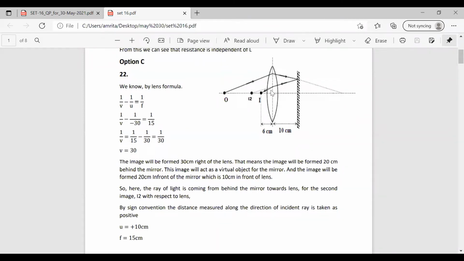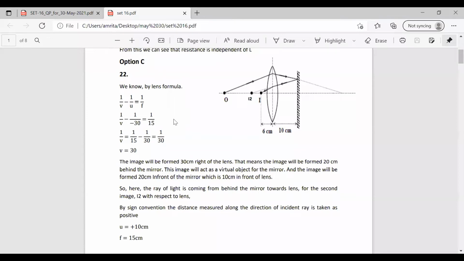We have the focal length as 15 centimeter for this. By applying the lens formula, 1 by f is equal to 1 by v minus 1 by u. Here, u is taken as negative because of the direction, from the lens to the object, so the value becomes negative. In this problem, you have to give importance to the sign convention. This is very important in this question, otherwise you will get a wrong answer. So 1 by 15 is equal to 1 by v minus 1 by u.